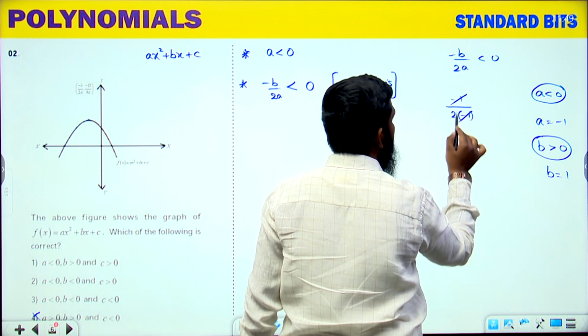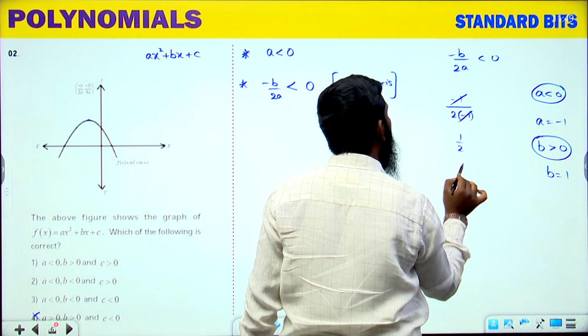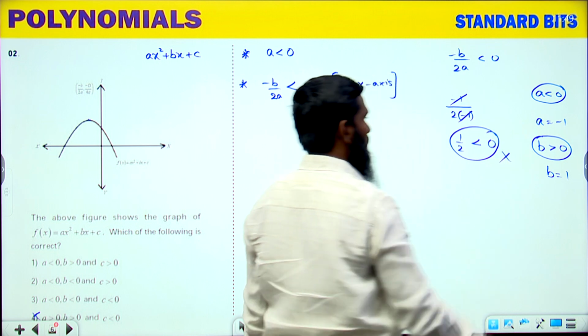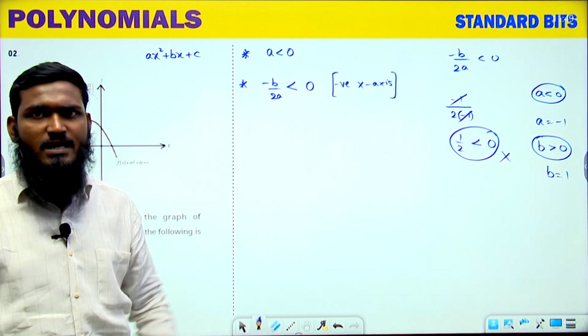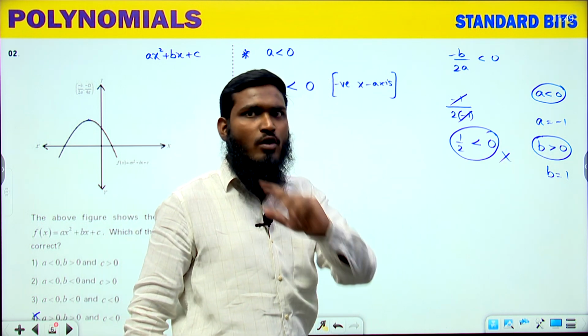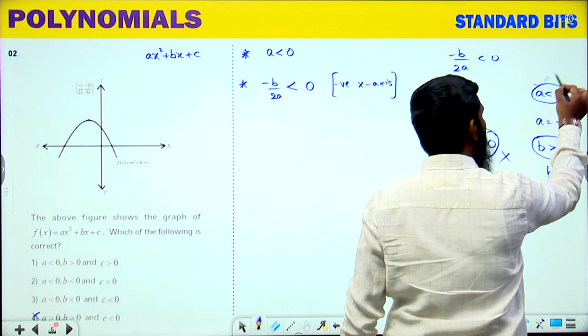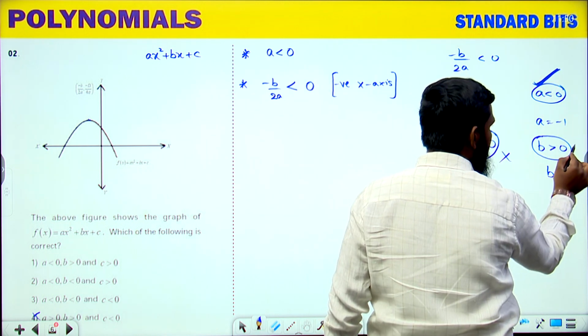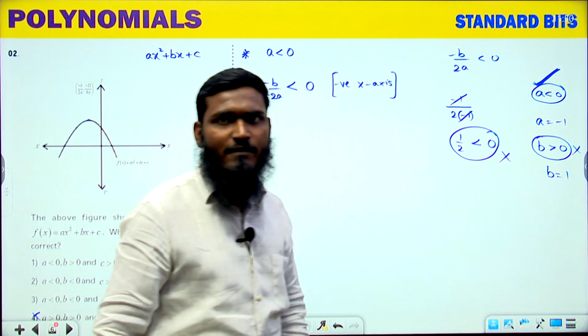Minus 1 gets cancelled. What is the answer we are getting? 1 by 2. 1 by 2 is less than 0 means this condition is wrong, because 1 by 2 is obviously greater than 0. So if you take B greater than 0, we are not getting the answer. A is less than 0 is correct, but B greater than 0 is wrong.